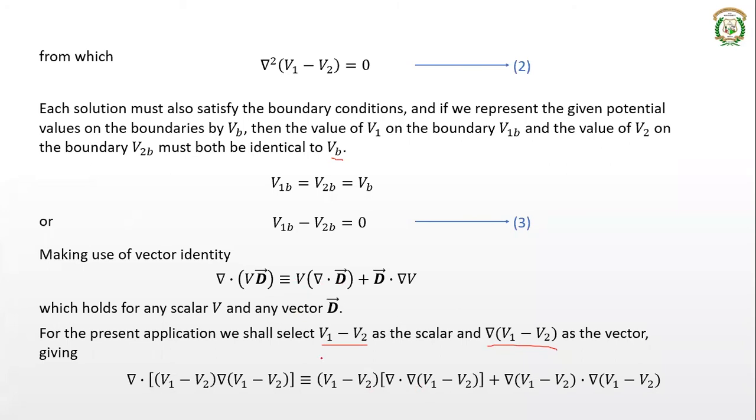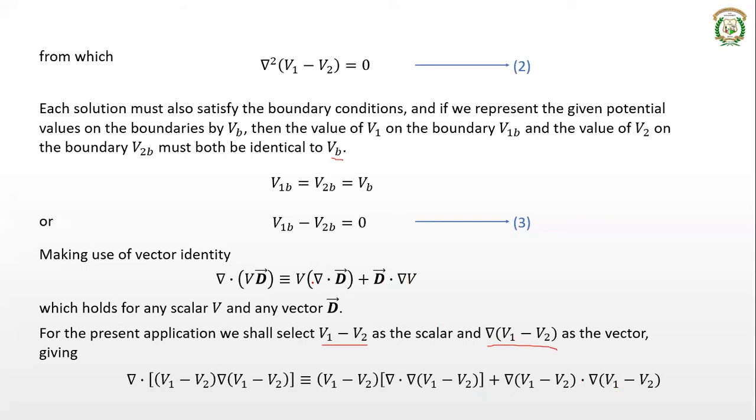So (V1 minus V2) multiplied by del dot del of (V1 minus V2), plus the second term on the RHS, D dot del V, that is, del of (V1 minus V2) dot del of (V1 minus V2).